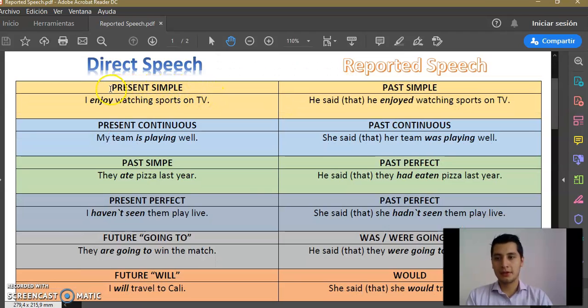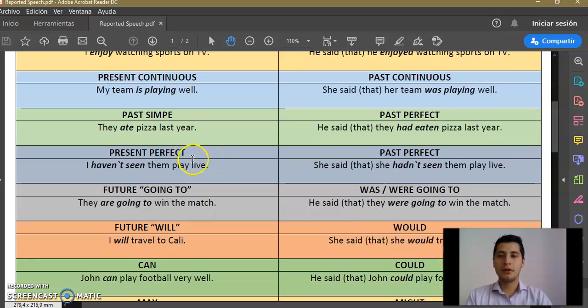First of all, I am going to start with present simple and the reported speech in past simple. In that way, I am going to continue in the same form with the present continuous, past simple, present perfect. Also, I am going to check the future tenses.